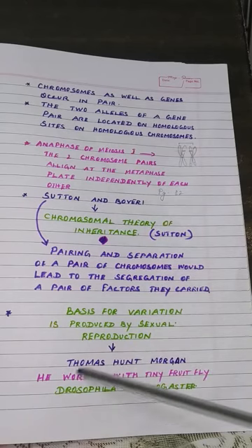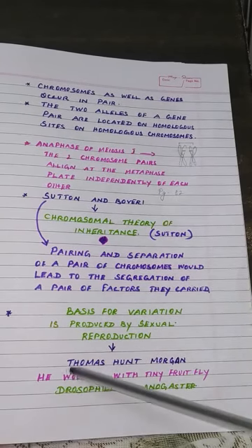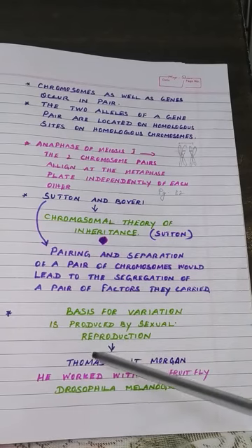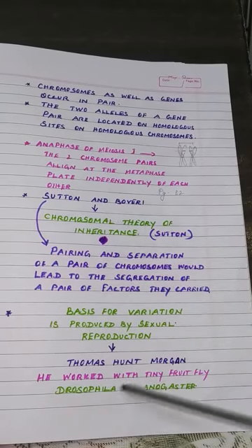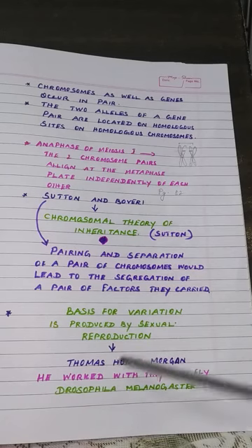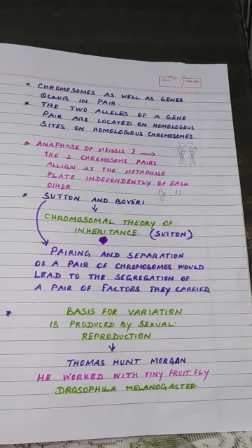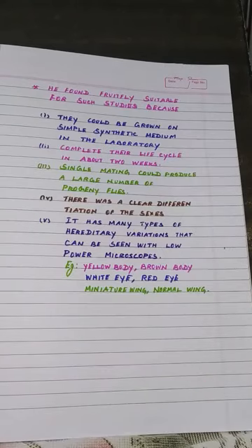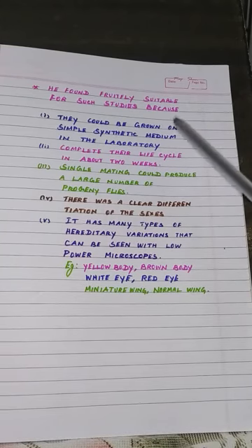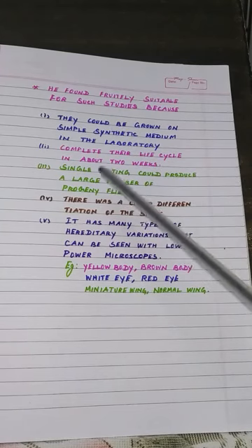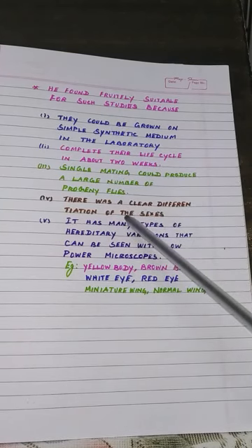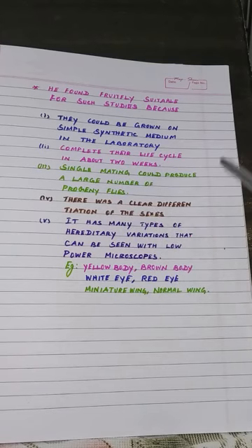And then one scientist, Thomas Hunt Morgan, found out by doing experiments with fruit fly, that is Drosophila melanogaster, that the basis for variation is produced by sexual reproduction. Thomas Hunt Morgan worked with fruit fly, Drosophila melanogaster, because of the advantageous characters of this fruit fly.